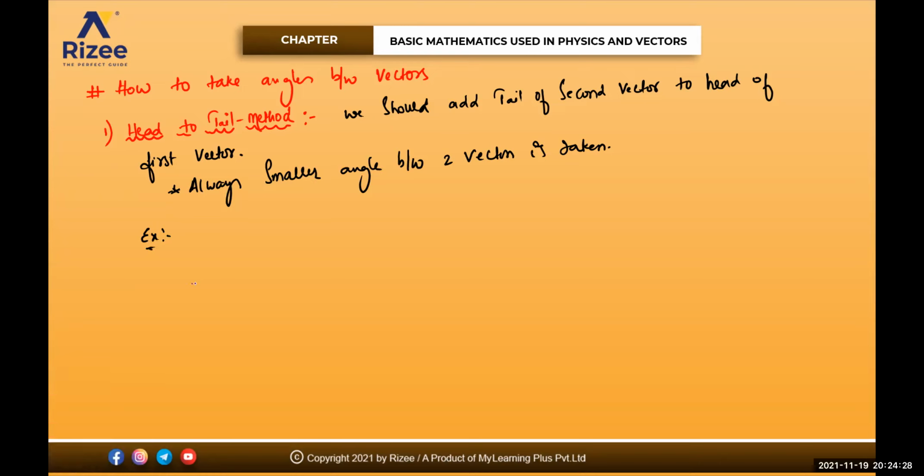See here, this is one vector like this, and this is another vector like this. This is vector a bar, this is vector b bar. Now I need the angle between them. How do you draw the angle between them? You take the head of the first vector and the tail of the second vector, and you attach both of them like this. To the head, you are attaching the tail. So this is vector a bar, this is vector b bar.